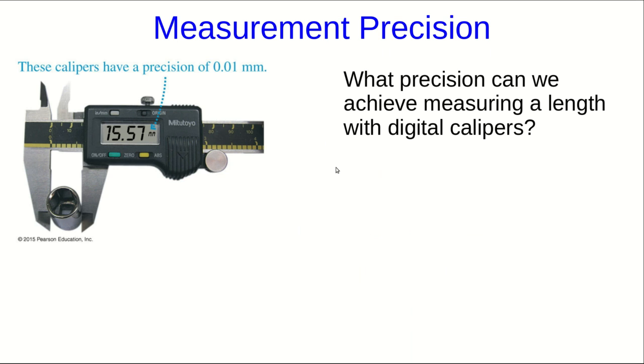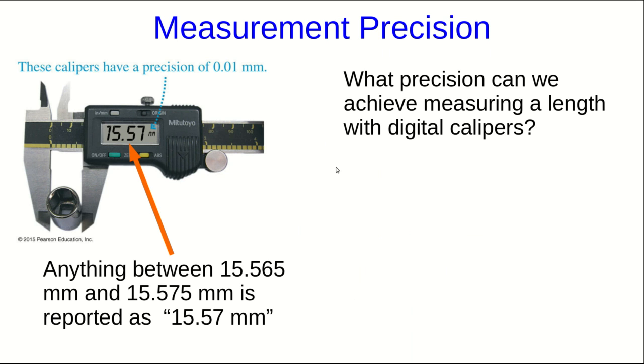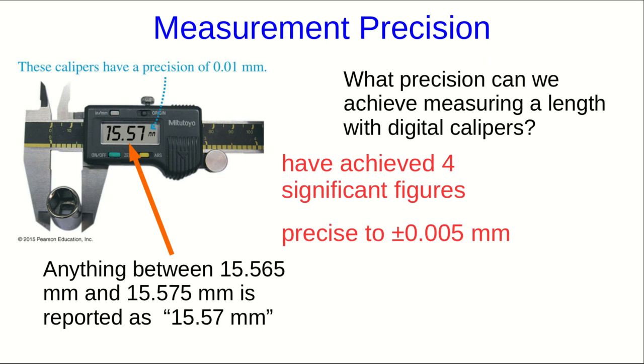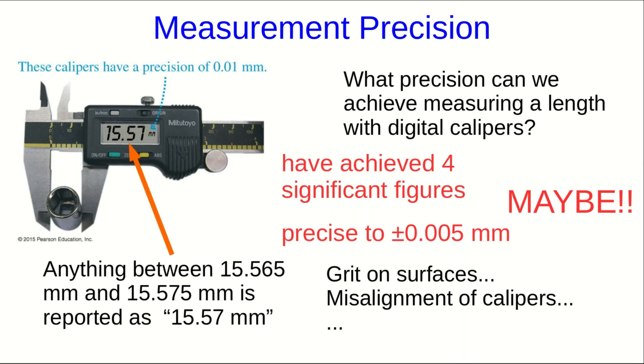What about digital calipers? They report a value, in this case anything between 0.565 and 0.575 would have been reported as 0.57, and there's no scale we can look at more closely, so that's the best we can do. So we've got four significant figures, or plus or minus 0.005 millimeters. Maybe, because there are other factors. The surfaces could have grit on them, the calipers might not have been well aligned, and so in fact that 0.005 millimeters is a best case scenario.